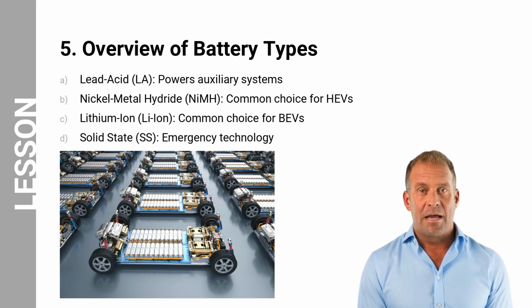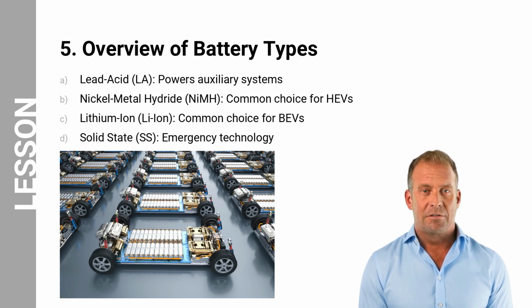Now, let us take a look at some of the main types of batteries used in EVs. They are lead acid, nickel metal hydride, lithium ion, and solid-state batteries. Lead acid batteries are typically used to power the vehicle's electrical systems and start the main high-voltage battery pack. Nickel metal hydride batteries are commonly used in hybrid vehicles for propulsion. They will likely continue to be used in the future, but they are also gradually being replaced by lithium-ion batteries. Lithium-ion batteries are the most common choice for BEVs and will likely remain the dominant type of rechargeable battery.